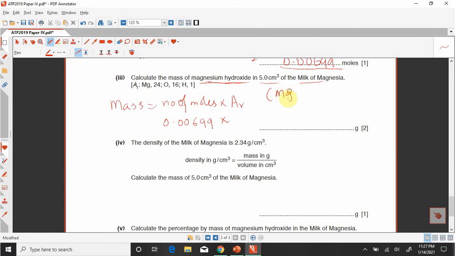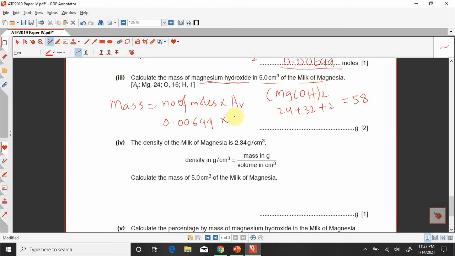So magnesium hydroxide, Mg(OH)2. The Mr of the magnesium hydroxide, when we calculate, for the magnesium we write 24, plus for the oxygen, look here, this is 2 for the oxygen, so we write 16, it will be 32, and plus 2 for this hydrogen. So overall 58 will be the relative atomic mass, or Mr, of the magnesium hydroxide.